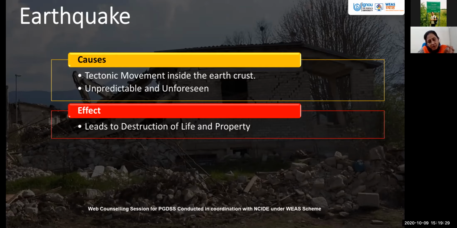Whenever any such disaster takes place, any earthquake or any volcano, all the efforts we have made so far come back to square one, and we have to again restore the living conditions of that area.